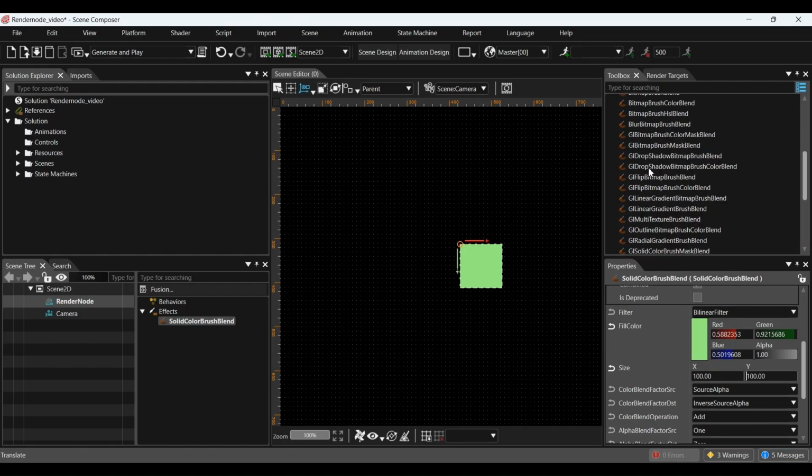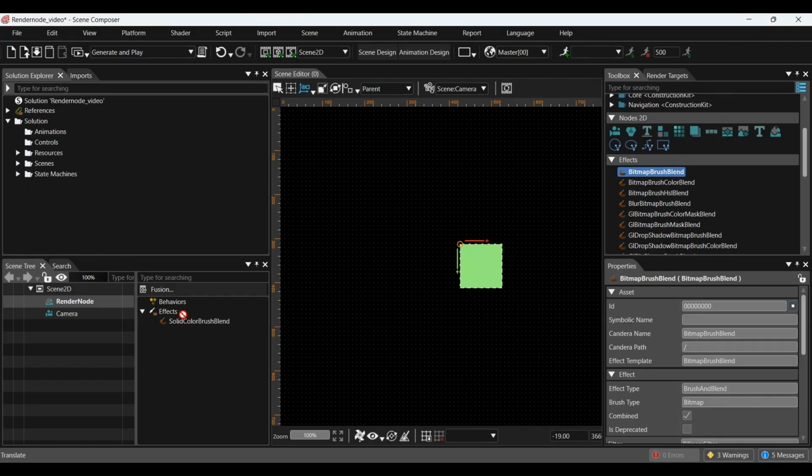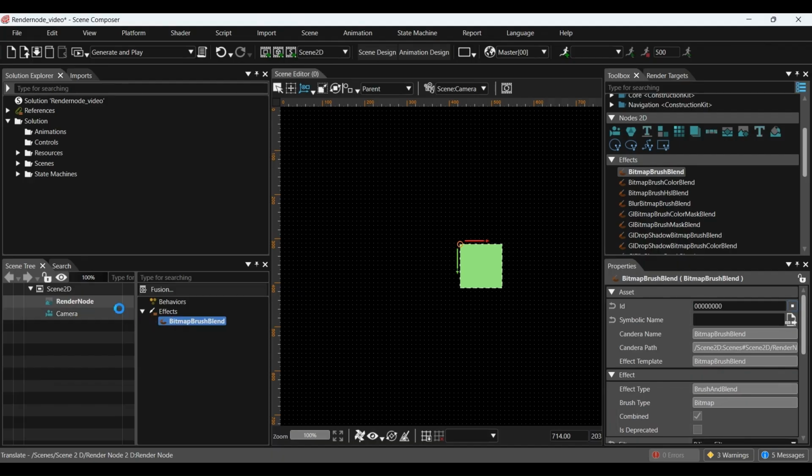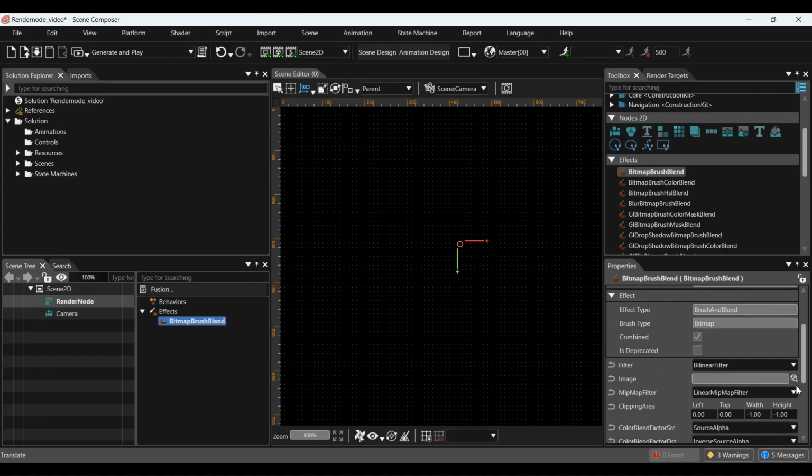Now let's try another effect. Drag Bitmap Brush Blend from the Effects drop-down list into the Render Node's Effects section. The effect will switch to Bitmap Brush Blend, and the render node icon will change into a bitmap node icon. We can now use it like a regular bitmap node.